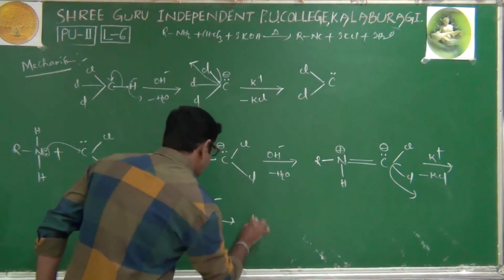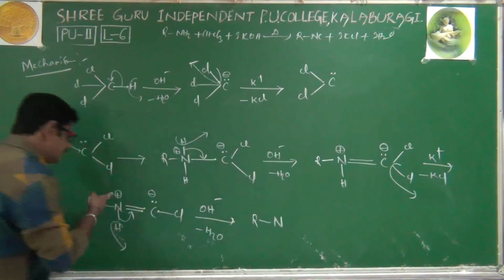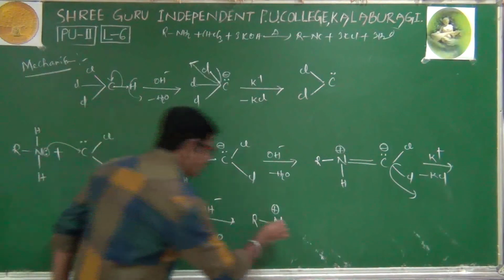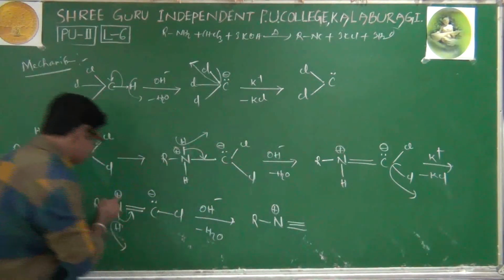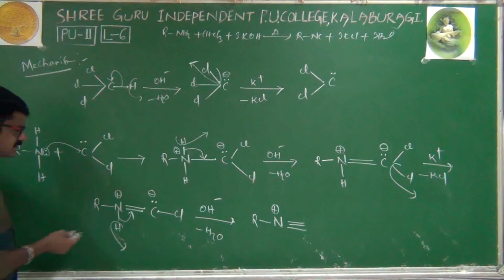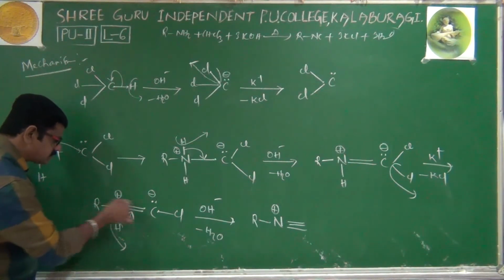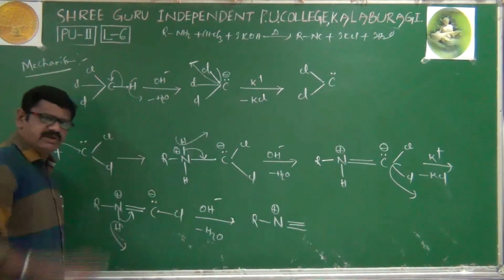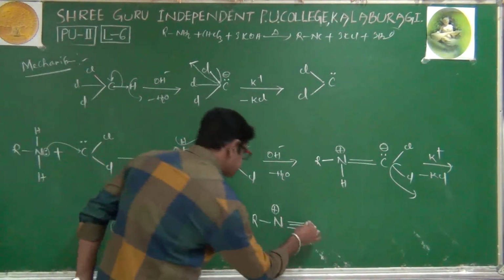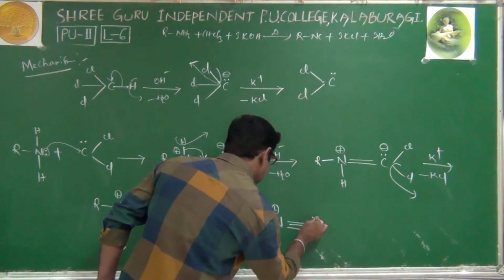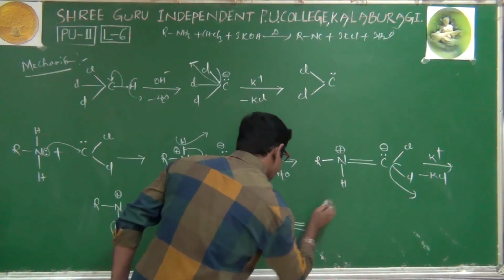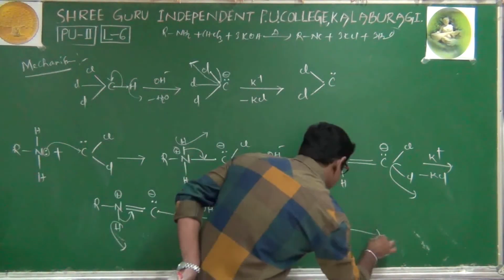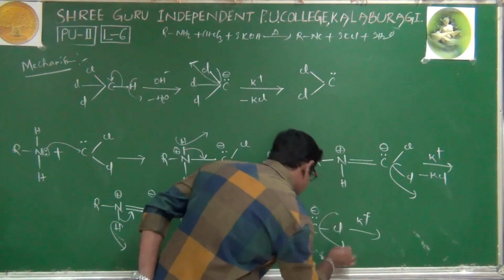Therefore, the next structure is R, N, with the plus charge remaining as it is, no change, and we get a triple bond. Why is the plus charge not removed? Because before shifting, nitrogen is connected with 1, 2, 3, 4 bonds, and after shifting also 1, 2, 3, 4 bonds only. No difference at nitrogen. Next, carbon with 2 electrons, minus charge, Cl. Immediately with K plus, this Cl minus is eliminated.